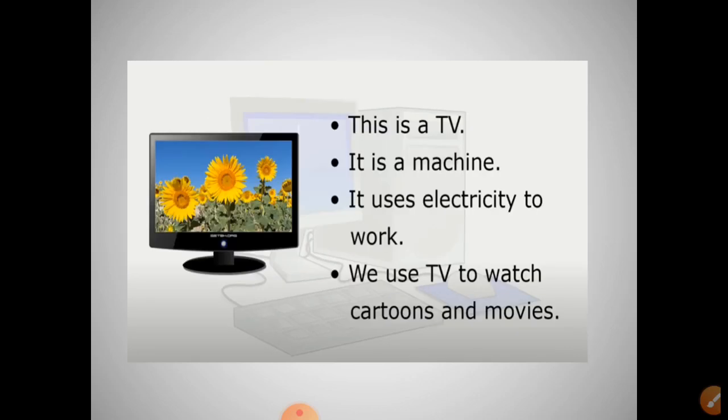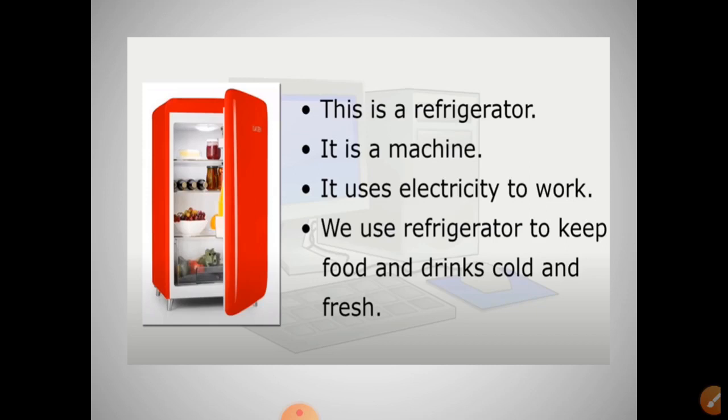This is a TV. It is a machine. It uses electricity to work. We use TV to watch cartoons and movies. This is a refrigerator and this is also a machine. It also uses electricity to work. And we use a refrigerator to keep our food fresh and cold.